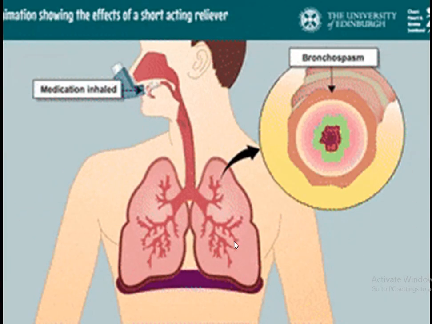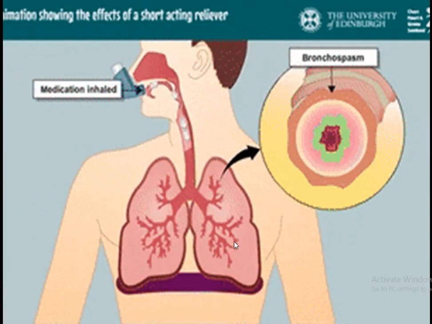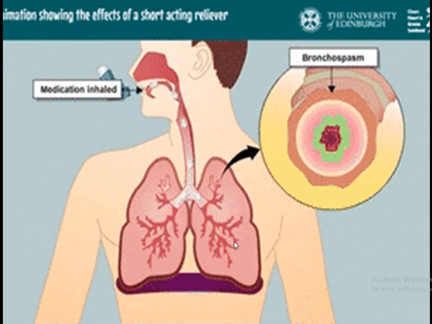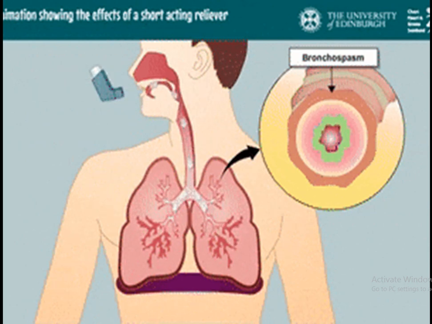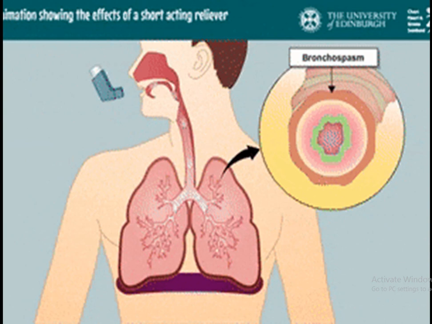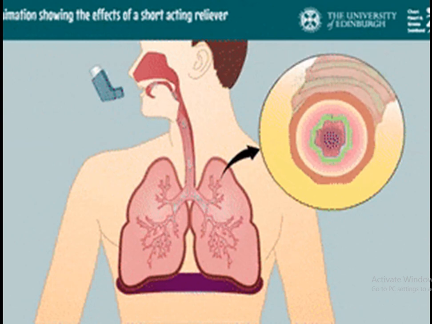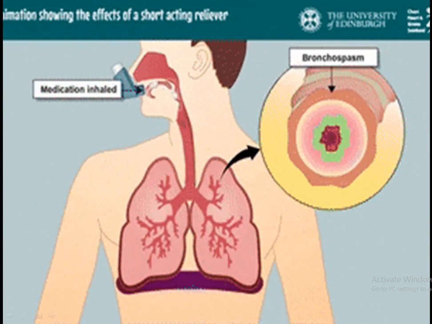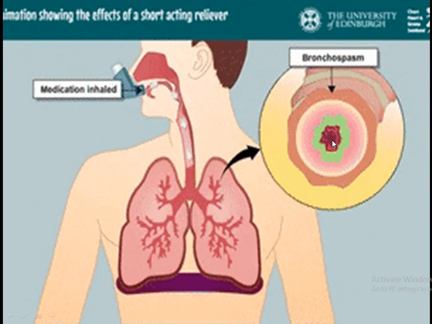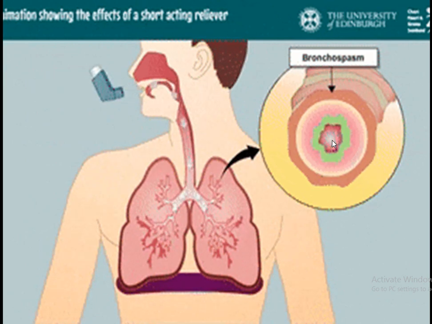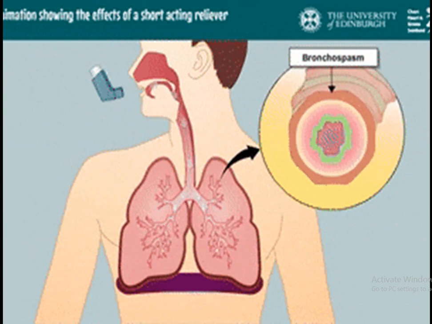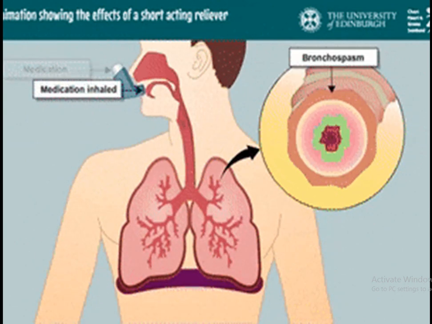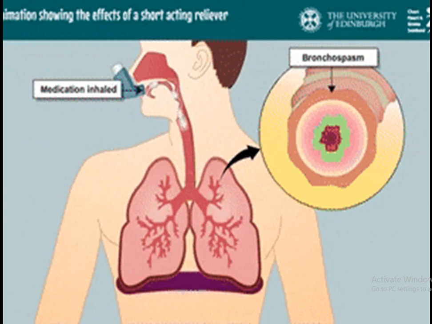More sophisticated is the medication inhaled and opening of the airway pathway. You can see the bronchospasm and inflammation become corrected with the medication, and the internal hole is better than previous.